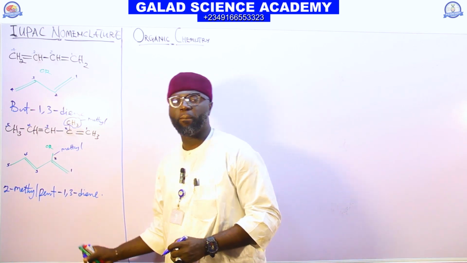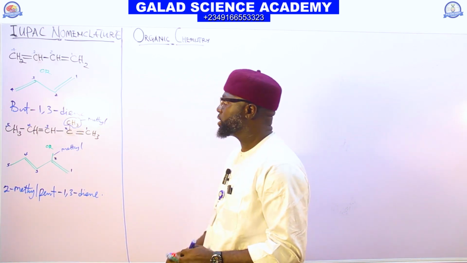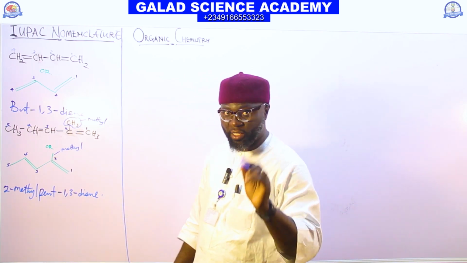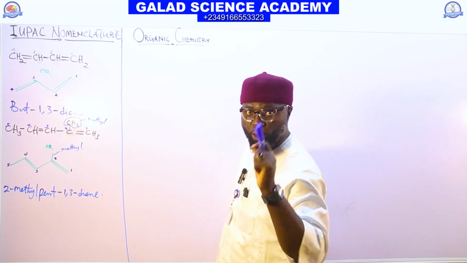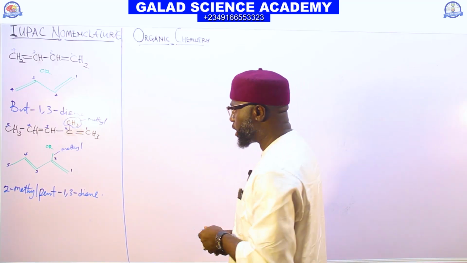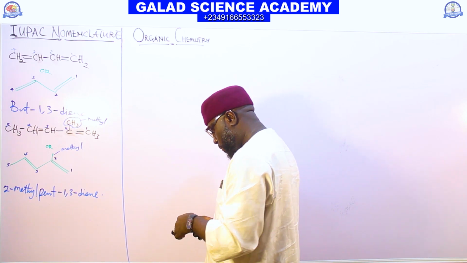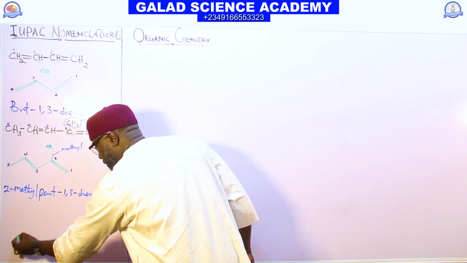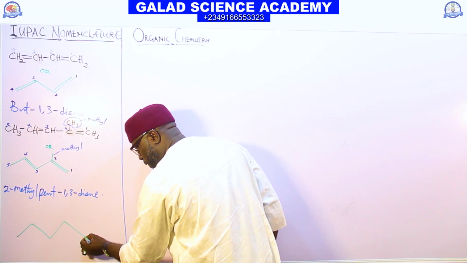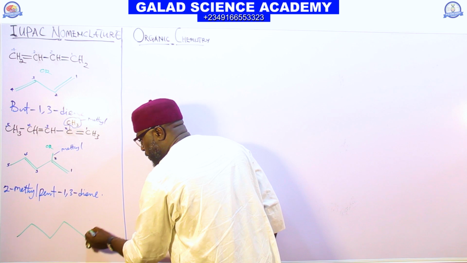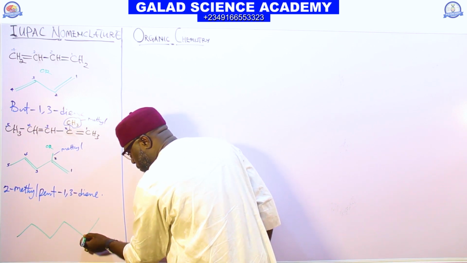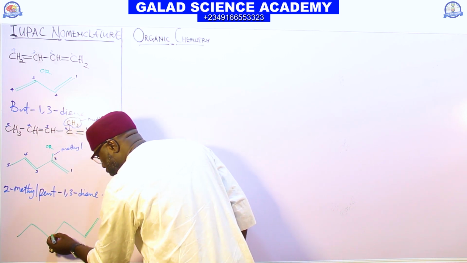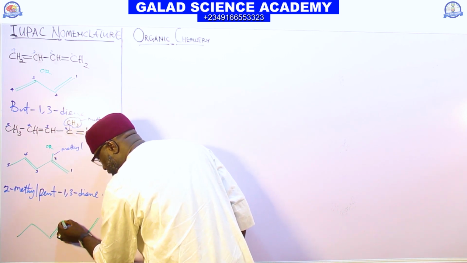Let me give you one here to help me to name and put your answer on the comment section. I will check it. I will tell you where you are right or wrong. See the question. We have a compound. I will draw it in skeleton form. 1, 2, 3, 4, 5. Let me put the first bond there. Good. And I put the second bond here.